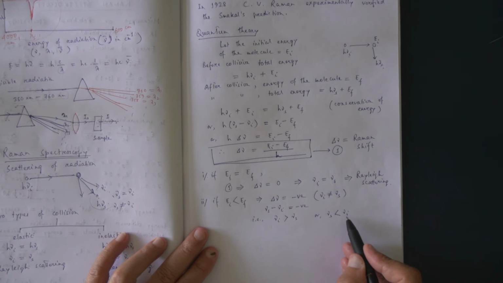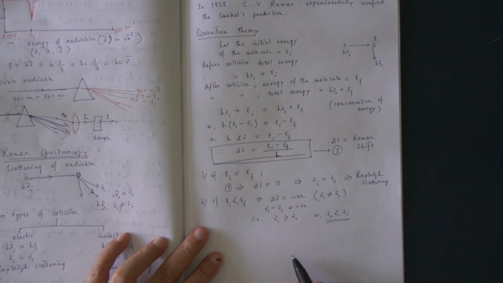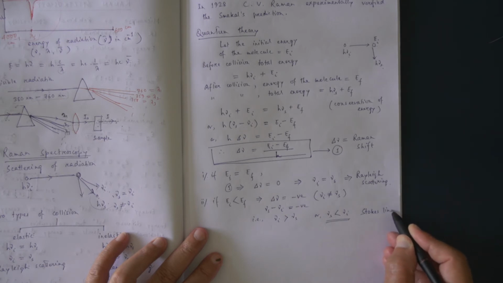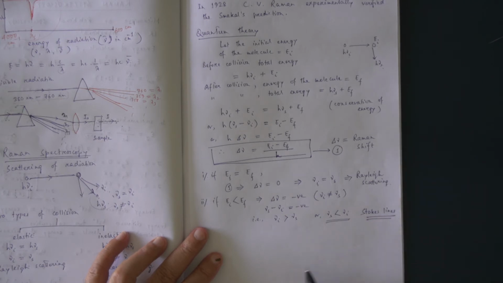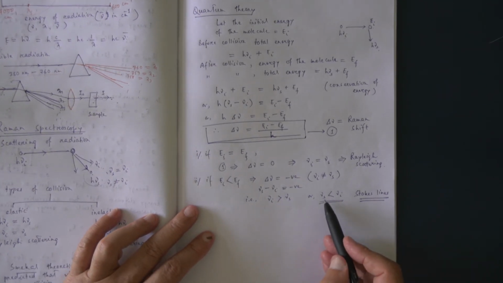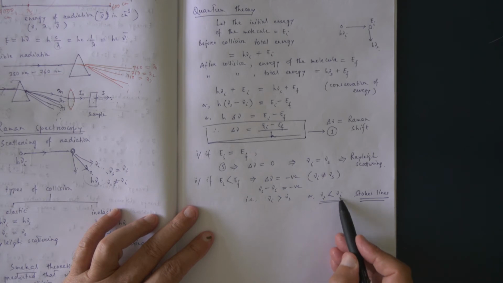Now this type of spectral lines, I will come to that, are called Stokes lines. So in case of Stokes lines, what happens? Frequency of the scattered radiation is less than the frequency of the incident radiation.